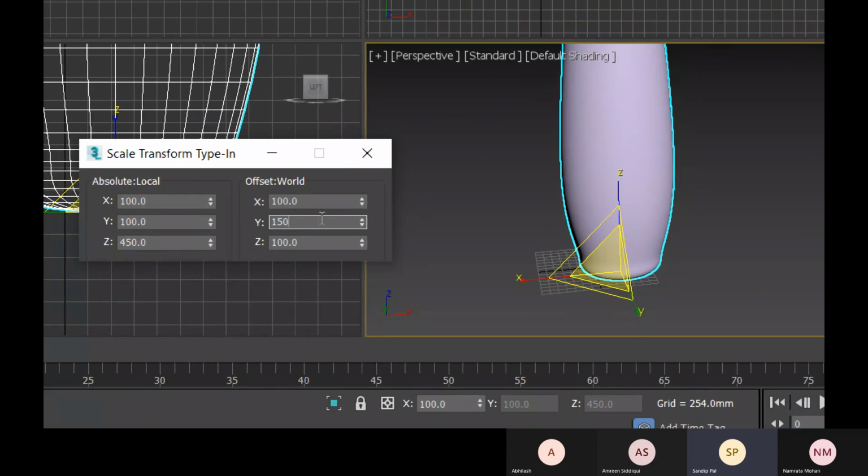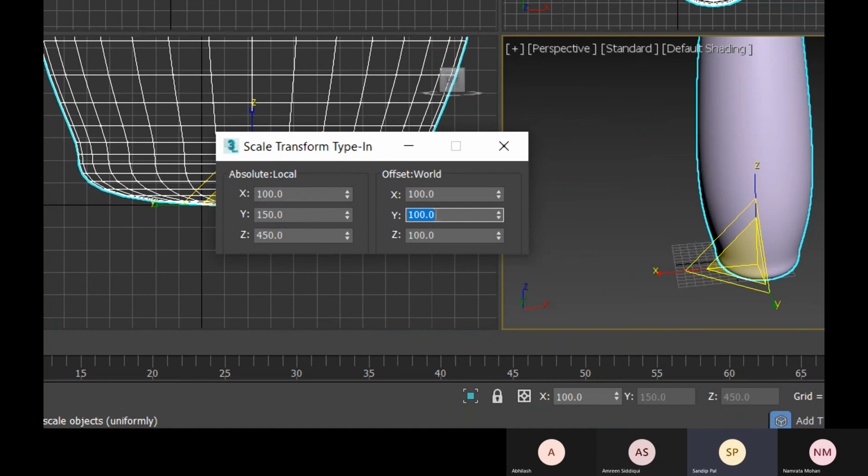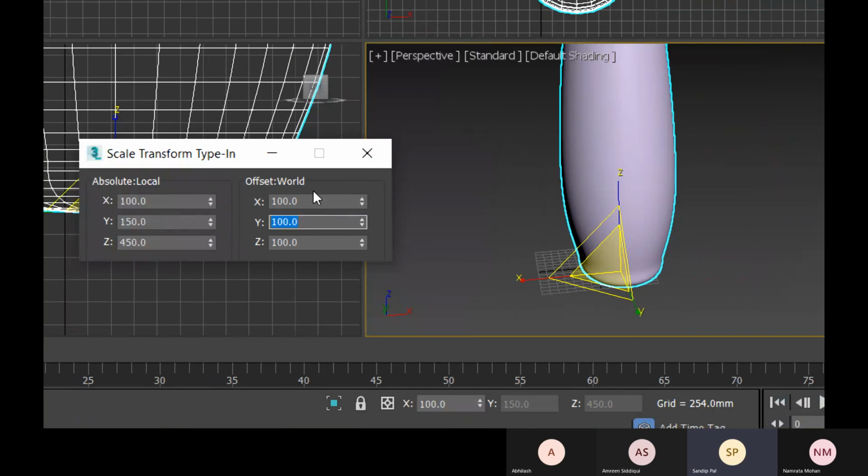So 100 into 150, that will be total 150% as a total scale for Y, that you see. And for this offset value, it becomes again 100, the default. So whenever you apply on this offset one, it will be calculated, but it will be reflected with this total value that is present in this absolute.